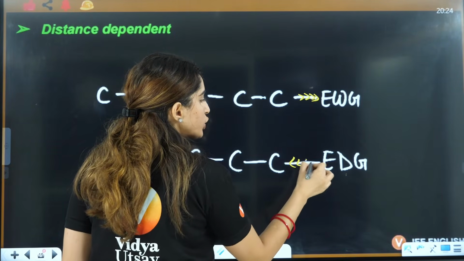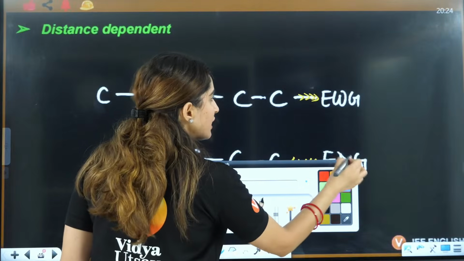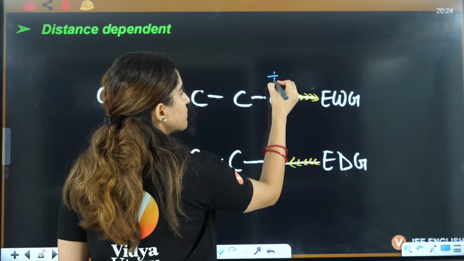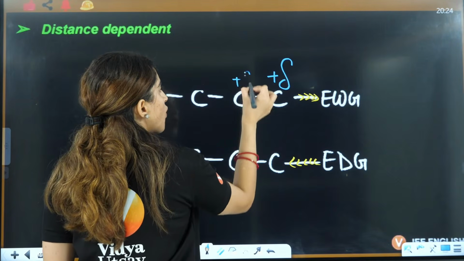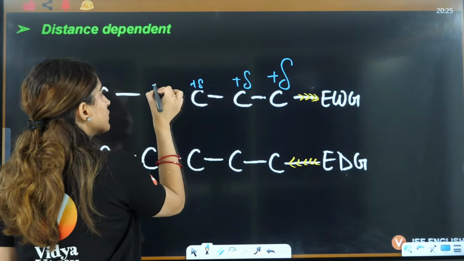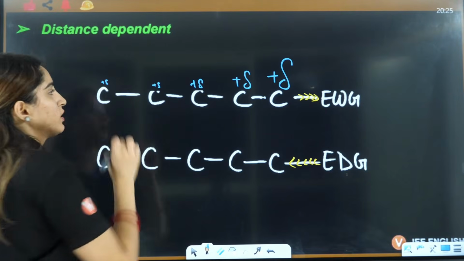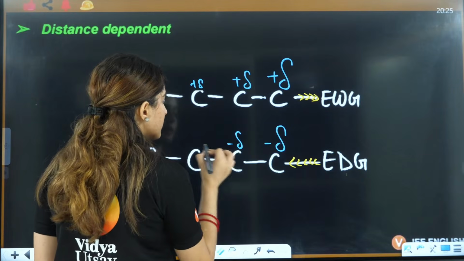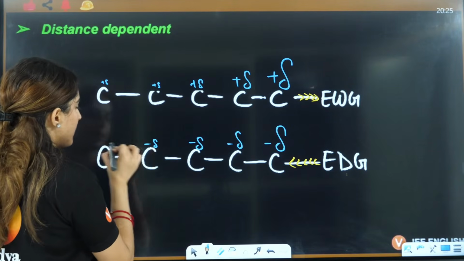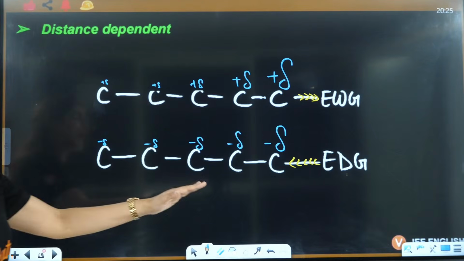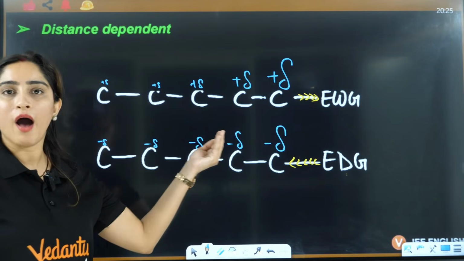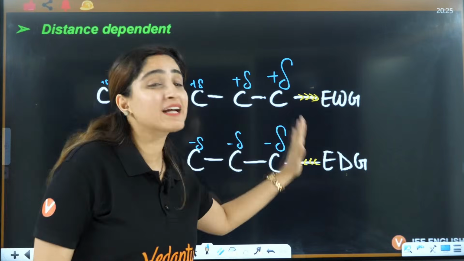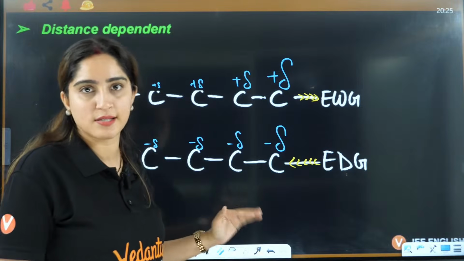So here, according to distance, for example, this is electron withdrawing, right? And this is electron donating, right? Here it is withdrawing, so this is minus, so it will be positive. It will be small, even smaller, even smaller, even smaller. Here it will be minus, minus, minus, minus and very small. So that means as we go away from that electron donating or withdrawing group, its effect decreases with the distance, right?